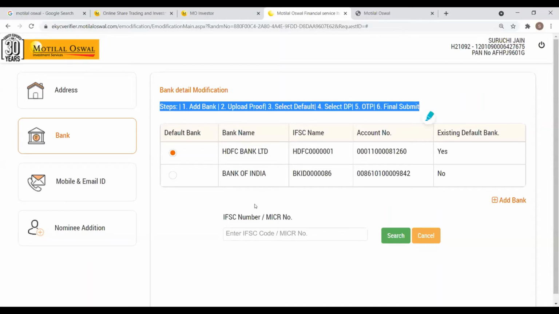Again, the steps here are mentioned at the top. You need to add your bank details, upload the proof, select the default bank account, select the DP, and carry out the OTP process.